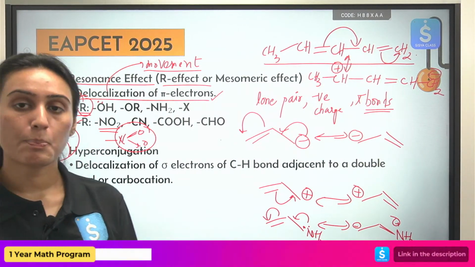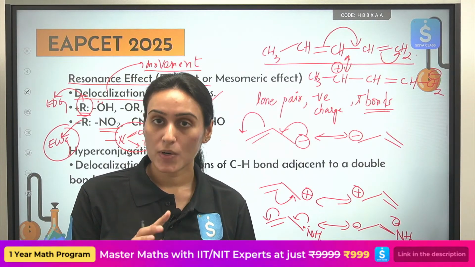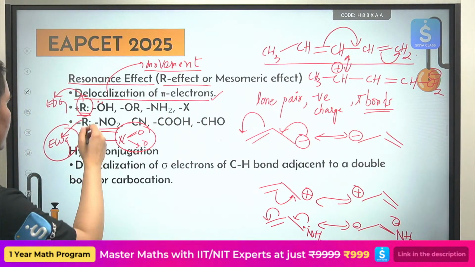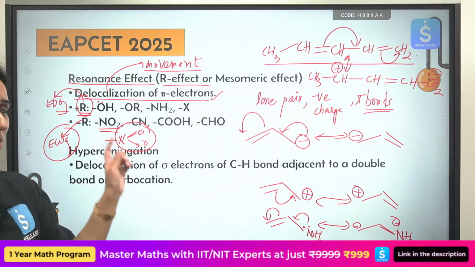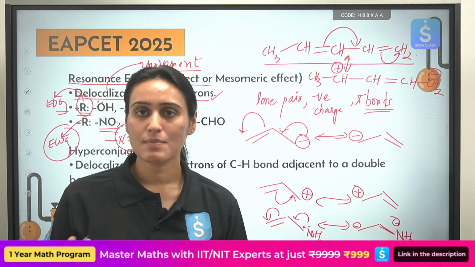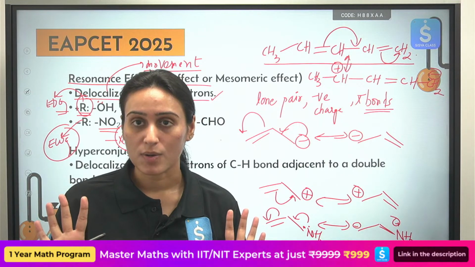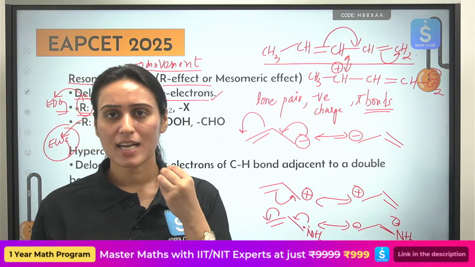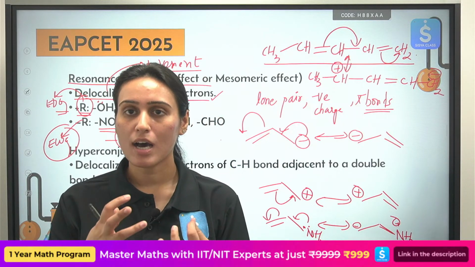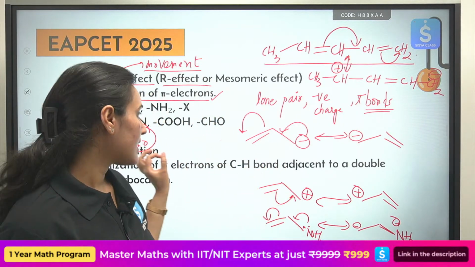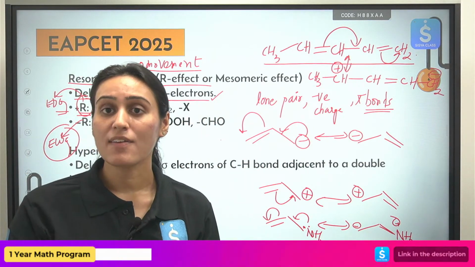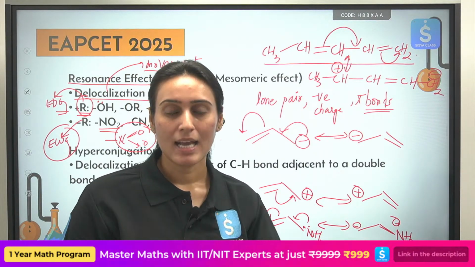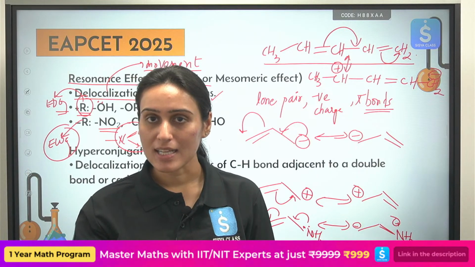The groups which pull the electron density towards themselves are electron withdrawing, and those which push the electron density away from themselves are electron donating groups. How to remember electron donating groups? They will have some kind of lone pair of electrons on them or negative charge. How to remember electron withdrawing groups? They will have some kind of multiple bond present between a less electronegative and a more electronegative atom.